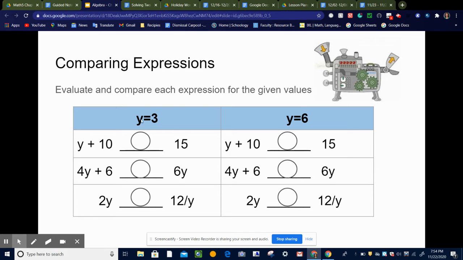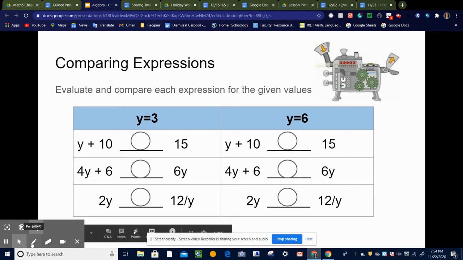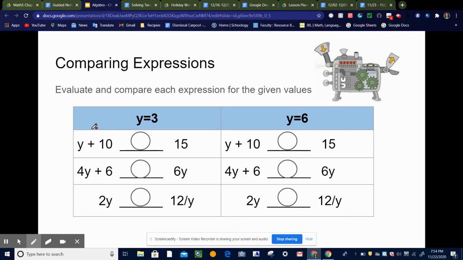So let's start with this column where they tell us that y equals 3. So if I substitute y in right here, that's going to give me 3 plus 10, which is 13. I'm going to write a 13 right here. So then it's just asking you to compare that to 15. So which is bigger, 13 or 15? So 15 is bigger, so we're going to open the alligator's mouth to the 15.